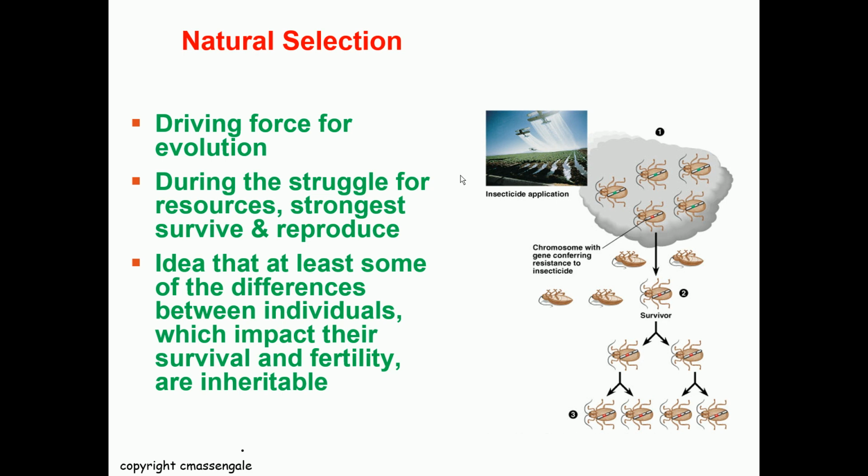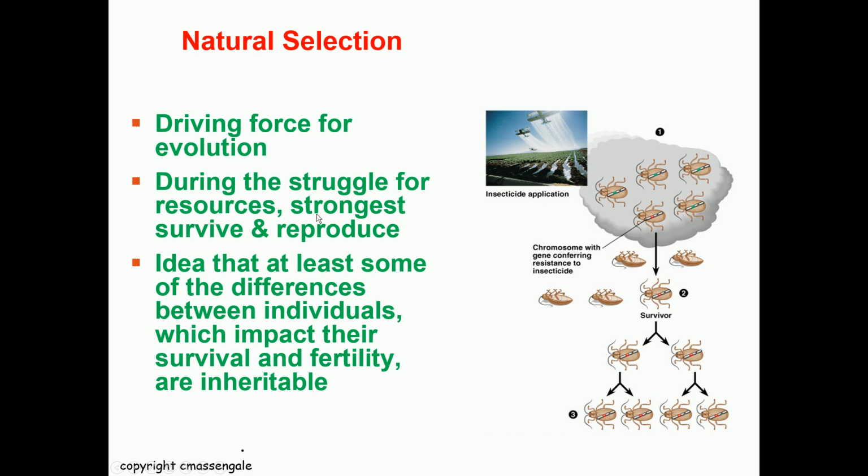So they will be selected, and the ones which are selected are going to survive, and the ones which survive are going to reproduce and increase the organisms of the same kind. So this is basically natural selection, selection by nature, and this is the driving force for evolution.